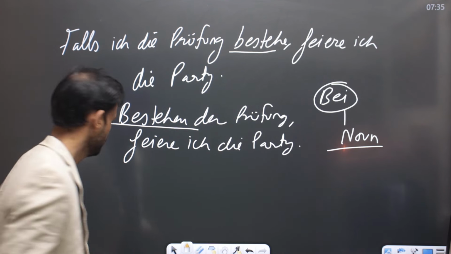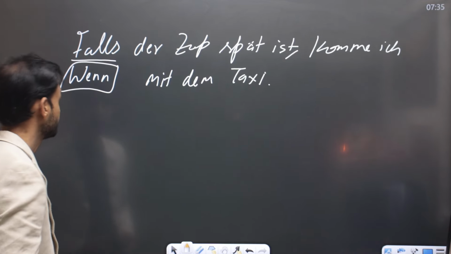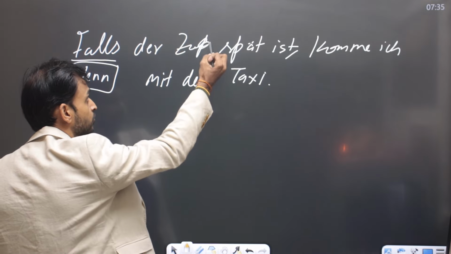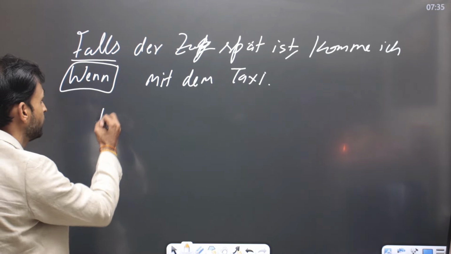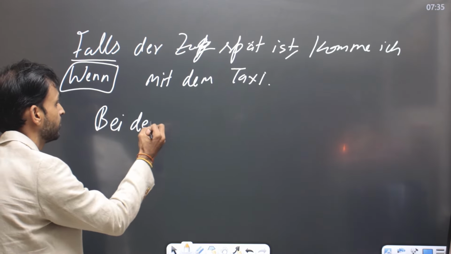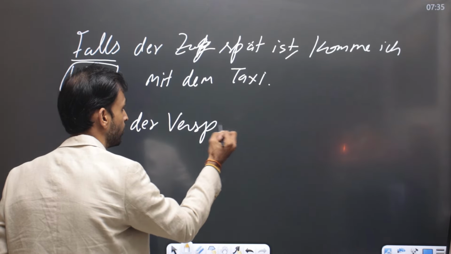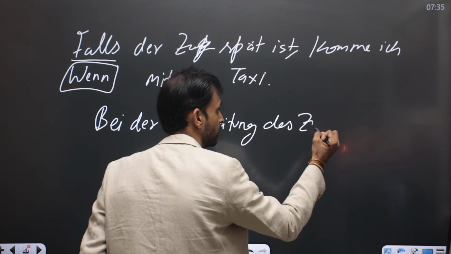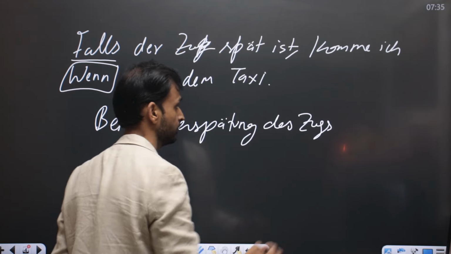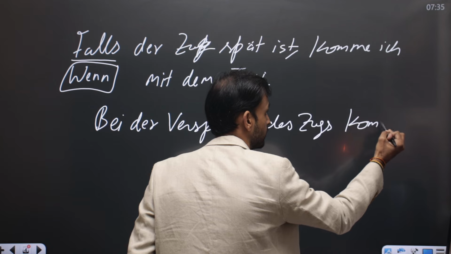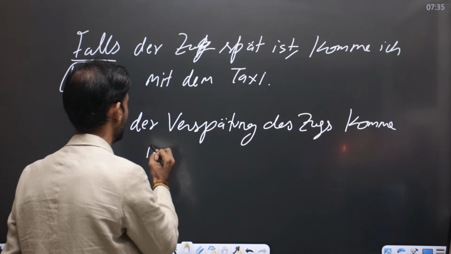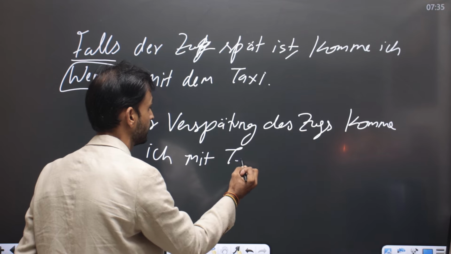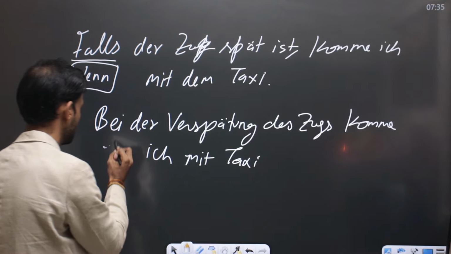Let's see some more examples. Previous ones: Falls der Zug verspätet ist. Falls der Zug spät ist. How can I use bei? Bei der Verspätung des Zugs komme ich oder fahre ich mit dem Taxi. I can say fahre ich, travel.